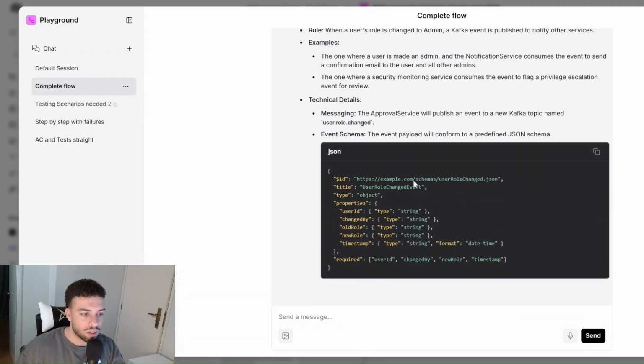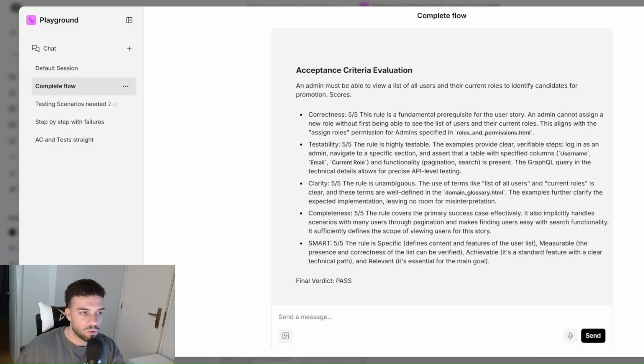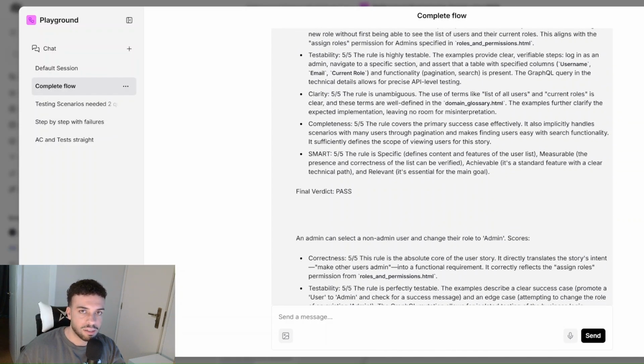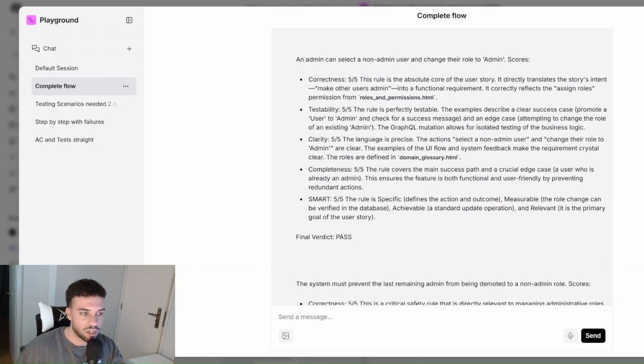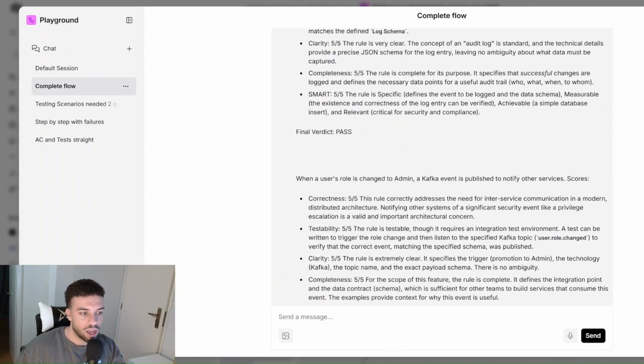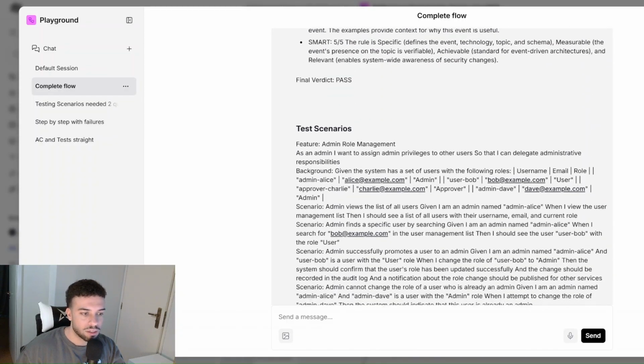Then if we scroll down a little bit more, we can see that there is the evaluation about the acceptance criteria, again, exactly as I asked the agents. So it shows how correct your acceptance criteria is, how testable it is, how clear and how complete, and how it performs against SMART goals of acceptance criteria. That's done for each one of the acceptance criteria items that I've created in the first agent. So it has like several rules, which are the acceptance criteria, right? And all the rules will be validated against this. So we have all 5 out of 5 scores in this case, which is awesome.